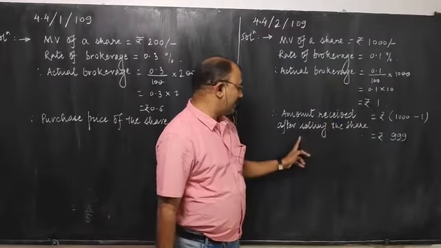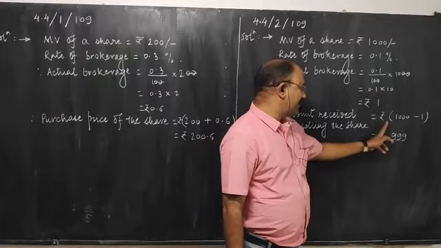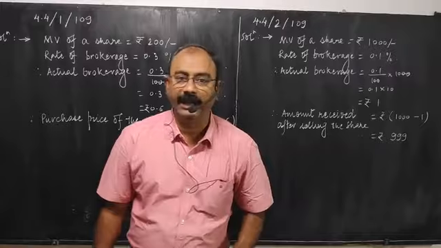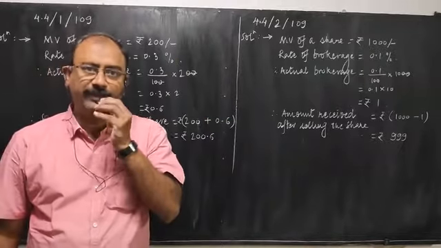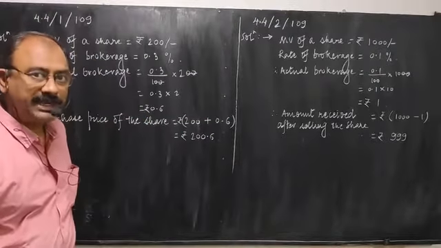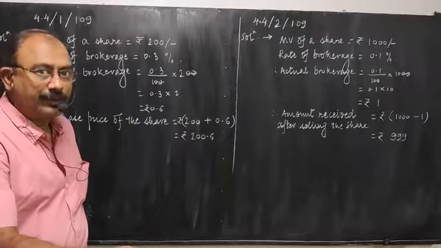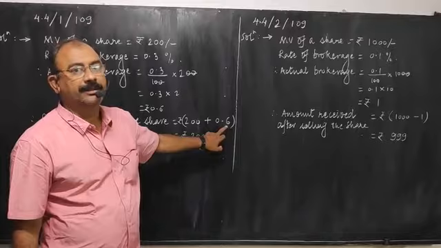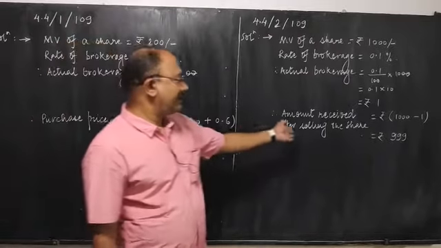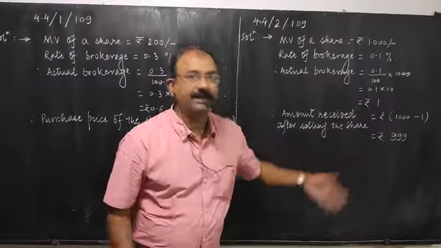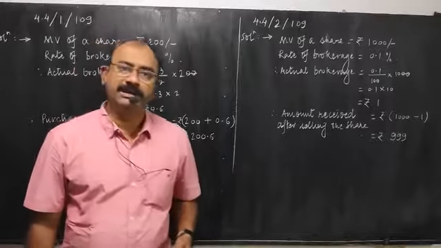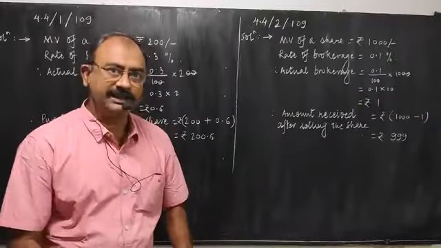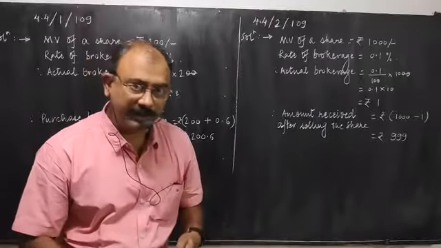So actual amount received after selling the share is equal to rupees 1000 minus 1, that is rupees 999. So what do you understand from this example? When you are purchasing, that time also you have to pay the brokerage. So at the time of purchase you have to add the brokerage to the market value. At the time of selling you have to subtract, then you get whatever amount is received. So two examples on two different types of transactions. One is while purchasing, the other one is while selling.